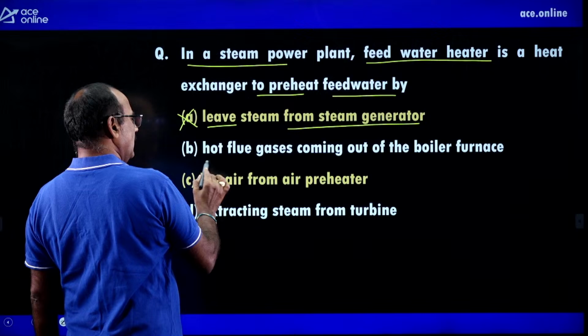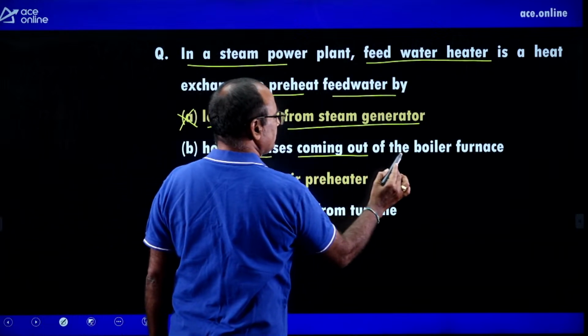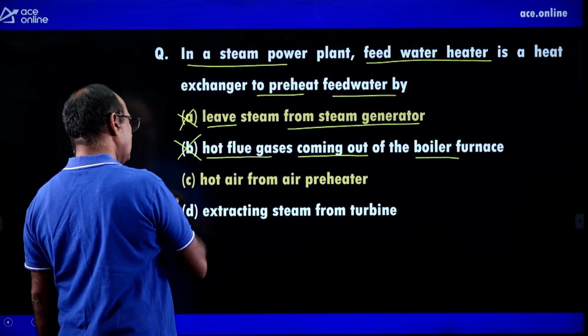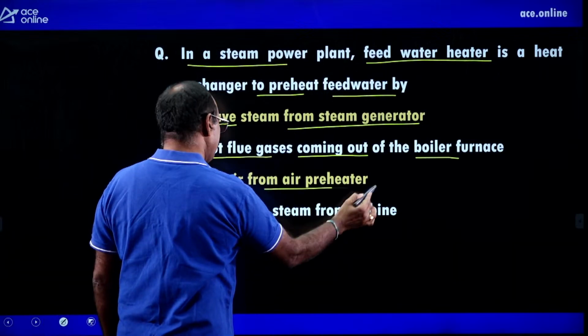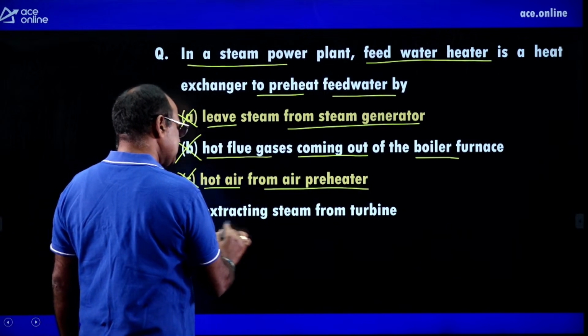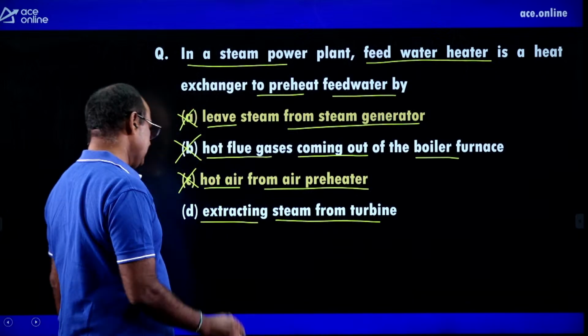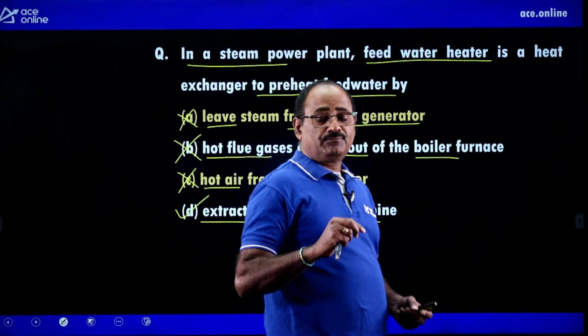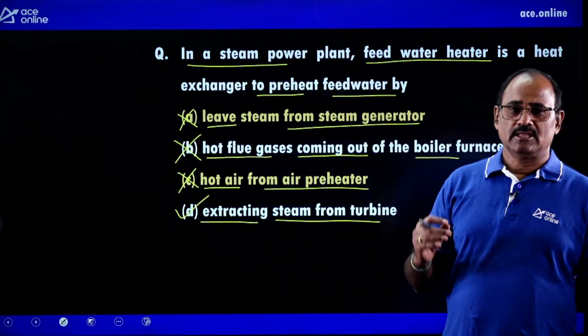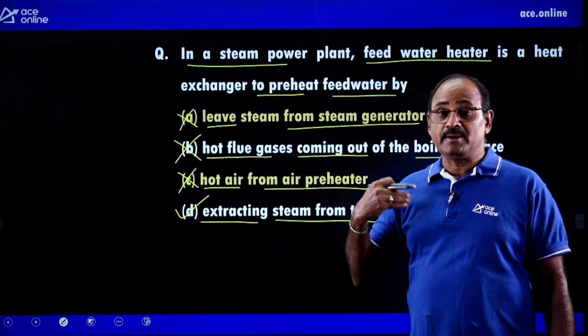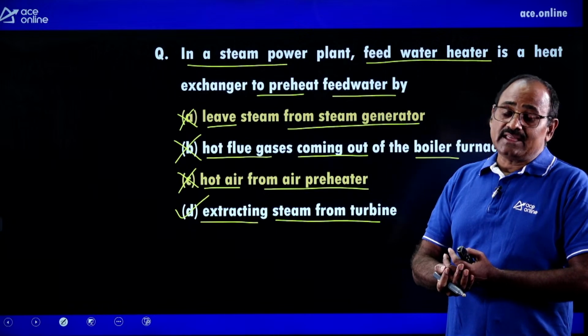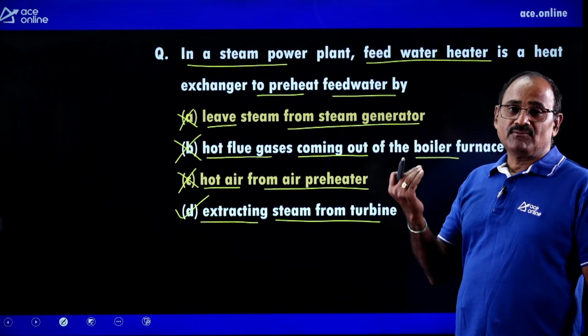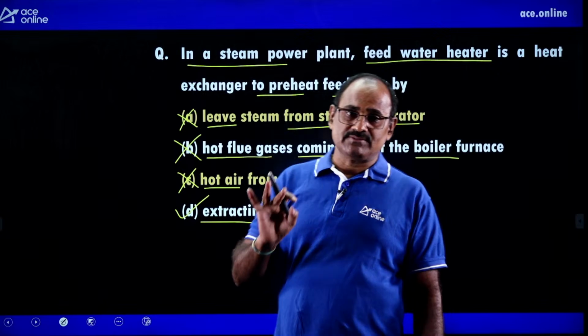No. Hot flue gases coming out of the boiler from the furnace? Absolutely wrong. Hot air from the air preheater? Absolutely wrong. Extracting the steam from the turbine? Absolutely correct. In the thermal power plant, the feed water can be preheated by extracting a part of the steam from the lateral stages of the turbine